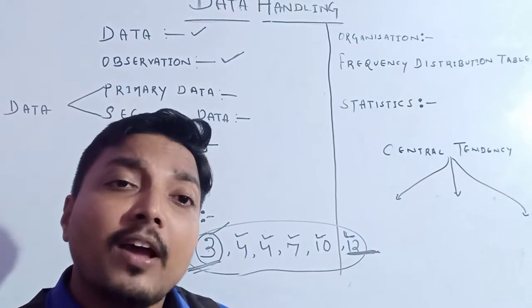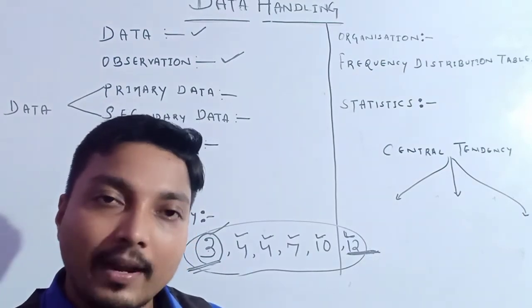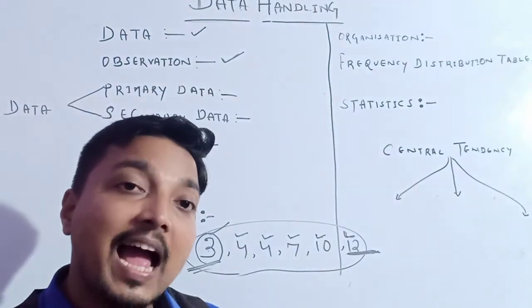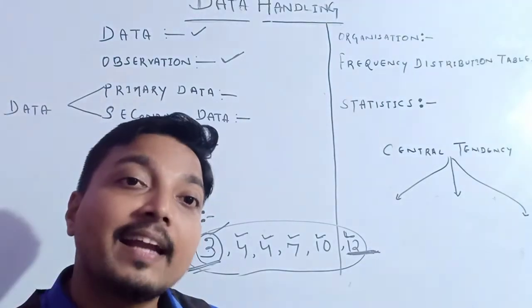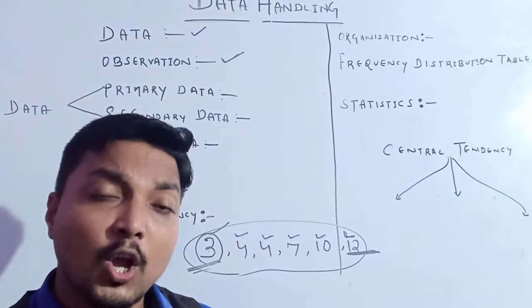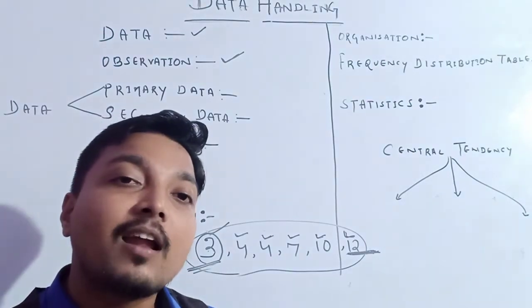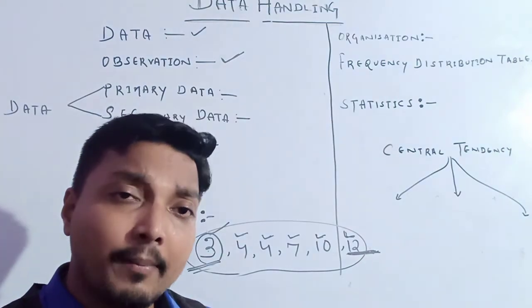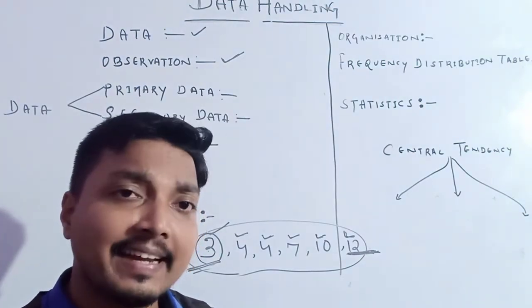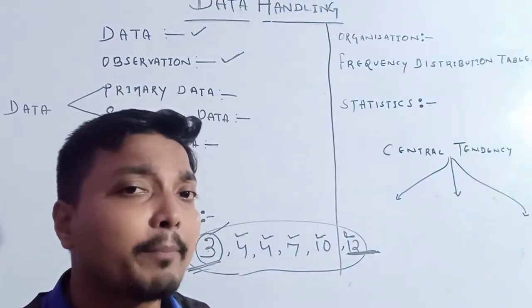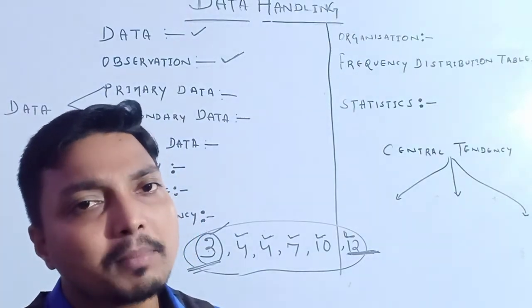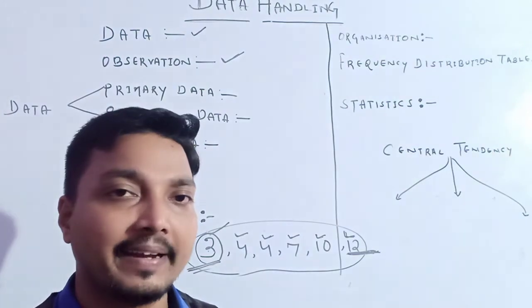Suppose I am conducting an experiment, so I visit and collect the data myself. Otherwise I recruit one of my students or an agent to do the work on my behalf. That numerical information, that data, is called primary data.